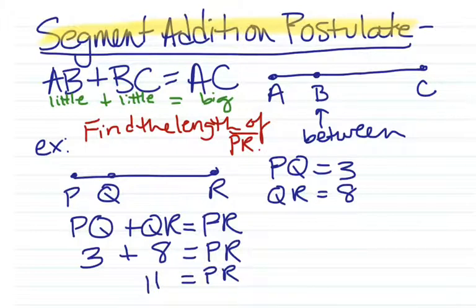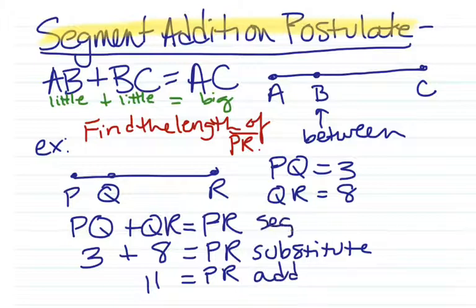Again, you probably knew that just logically, but you're going to need to be able to justify things in geometry. So, we're going to substitute 3 and 8 in for PQ and QR. We're going to then add. But the whole reason we could do that in the first place, we need to be able to cite a postulate or theorem to work with that given information. So our first justification step there would be, well, segment addition postulate works for this type of a segment.